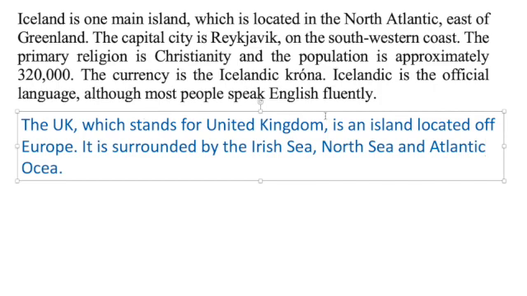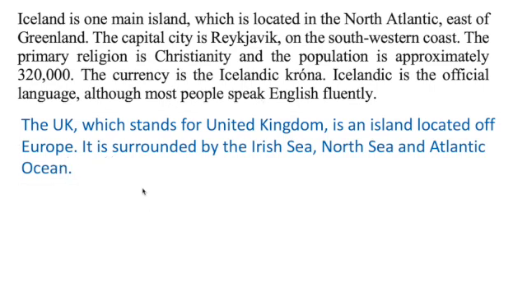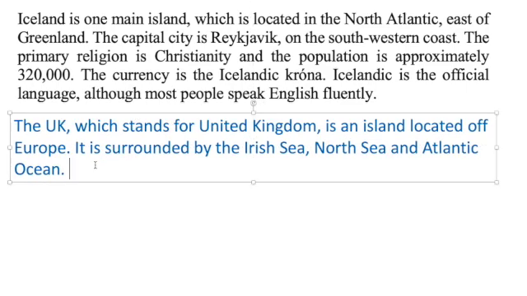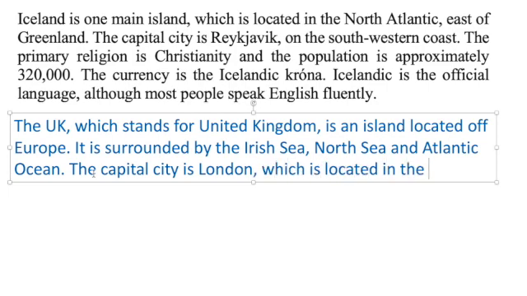The one about Iceland only has one sentence, but I've done 2 separate sentences. I've got the UK, which stands for United Kingdom, is an island located off Europe. It is surrounded by the Irish Sea, North Sea, and Atlantic Ocean. You may decide to have 1 sentence for your country, but because this country has 3 seas, I thought it was better to have 2 separate sentences. So the next thing is the capital city. The capital city is London, which is located in the south.